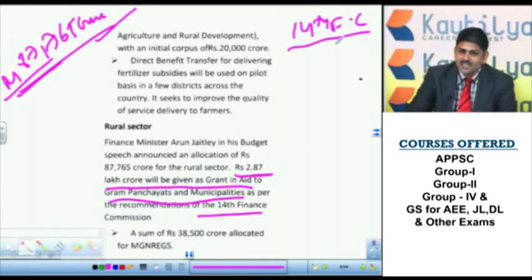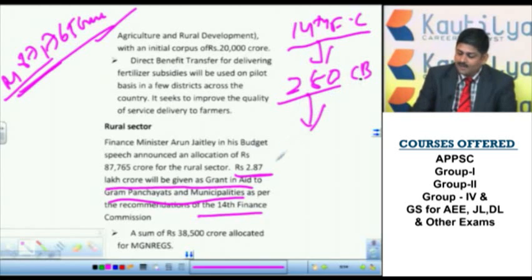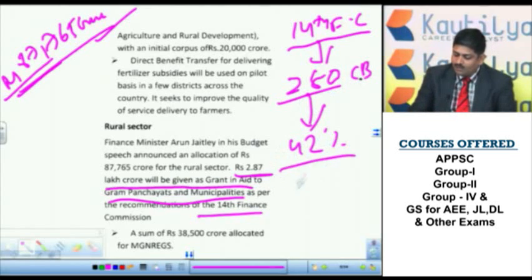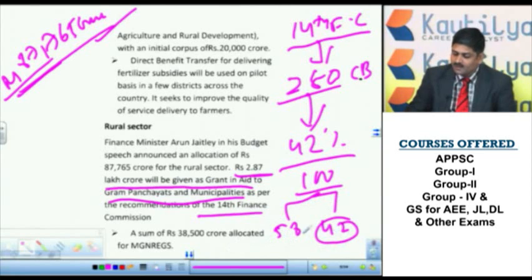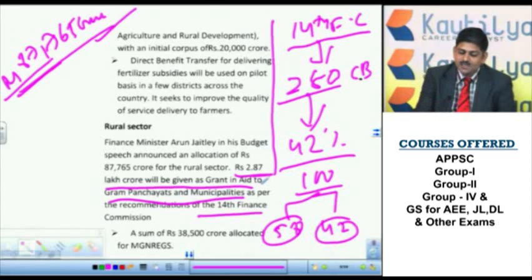What is actually the 14th Finance Commission? Again, Finance Commission is a constitutional body under Article 280. It has recommended 42% to the states. What actually does it mean? That means if the government of India collects 100 rupees in the form of taxes, 58 rupees will go to the union government, 42 rupees will go to the state governments. Now, this is the recommendation of the 14th Finance Commission under the chairmanship of Y.V. Reddy. So the government of India had accepted this recommendation.